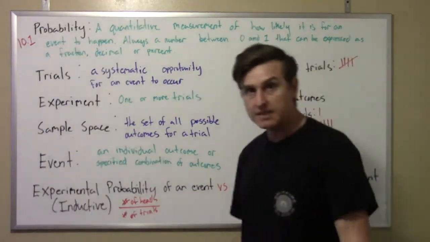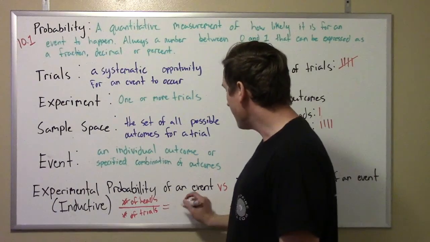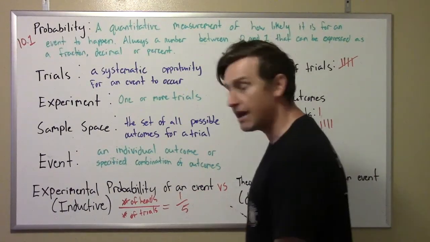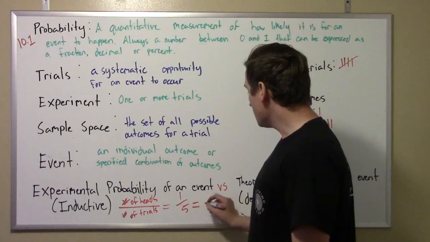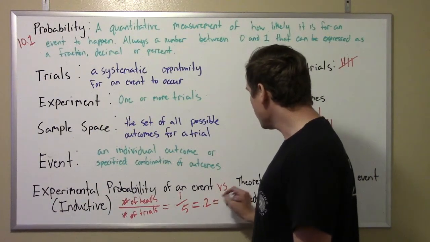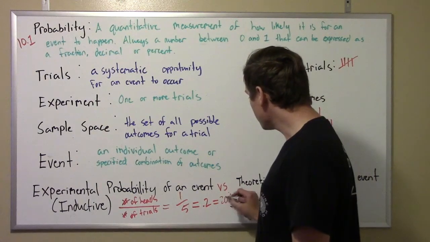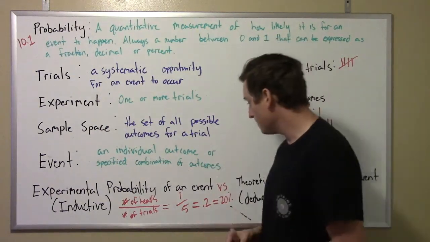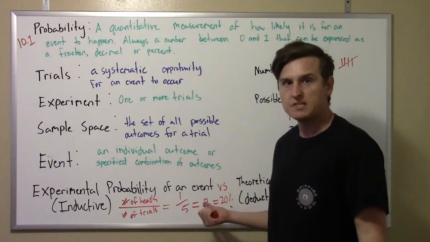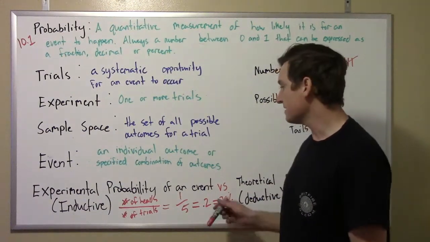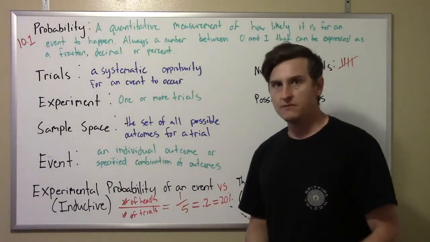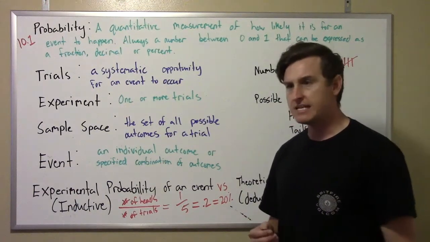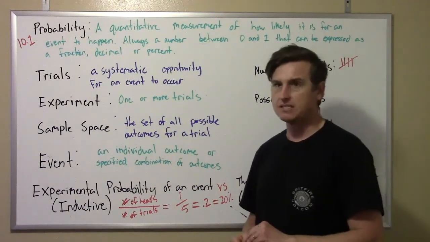So what's the probability of getting a heads right now after 5 trials? 1 out of 5, right? Which equals 0.2 or 20%. So based on our observations, we expect it's a 20% likelihood. Like what's the possibility? Now it should be more like 50-50, right? We shouldn't get tails 80% of the time. So that's kind of weird.